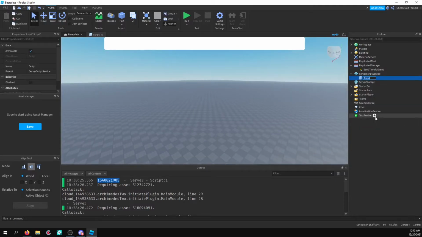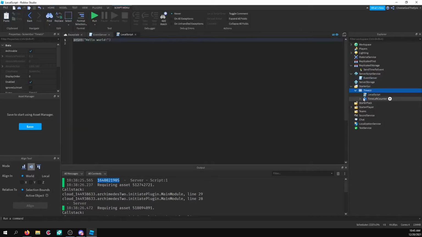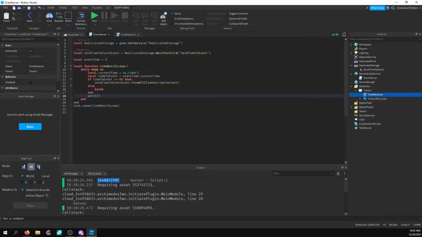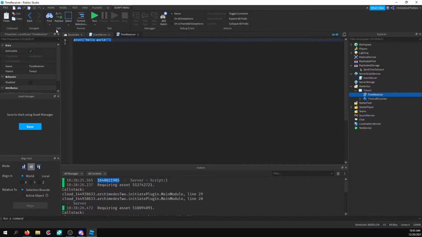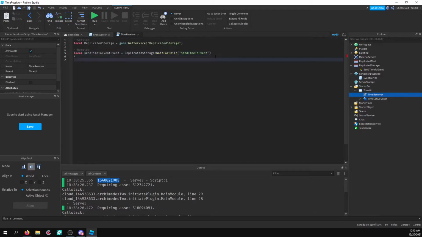I'm also going to call this time event server. Sure. So I'm going to create a local script in this time UI, because why not? And I'm going to call it time receiver or something. Alright, and then I'll go ahead and get this remote event. Just paste this in here, because I have to define those. And then I'll say send time to event dot on client event connect function.